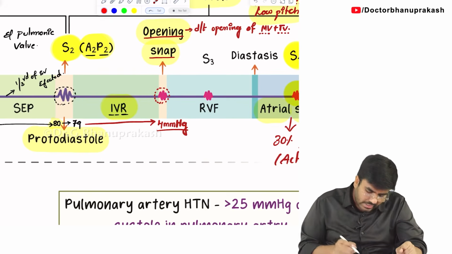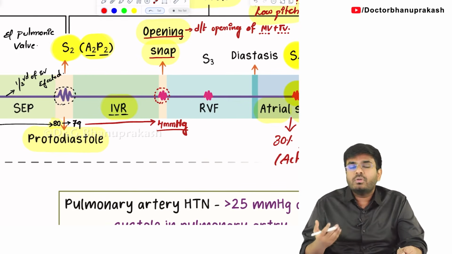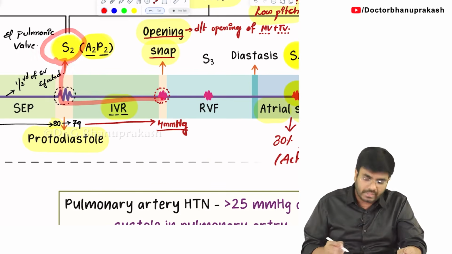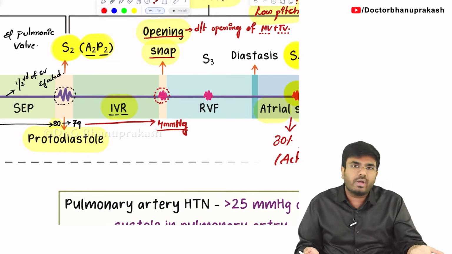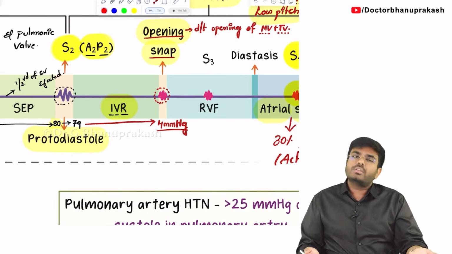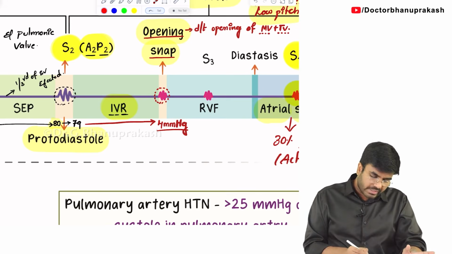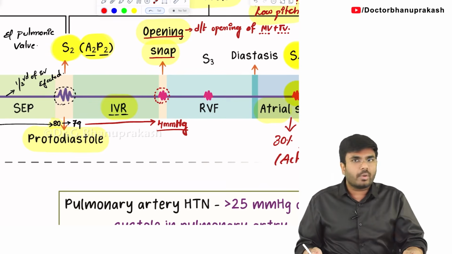I have told you that in some books they don't even mention the protodiastole. So they can ask a question like this: S2 heart sound is heard in the beginning of the isovolumetric relaxation, true? Yes, some books don't mention the small phase called the protodiastole. So you can say S2 is heard at the beginning of isovolumetric relaxation.